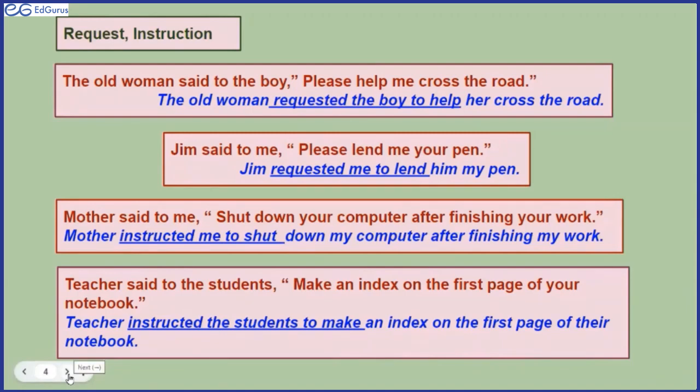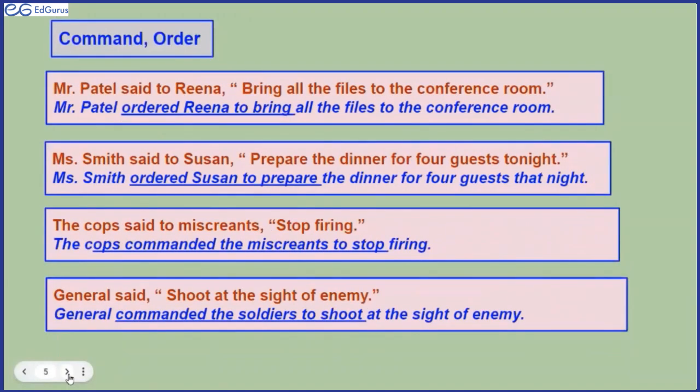Yes, ma'am. Okay. Now command and order. Mr. Patel said to Reena, bring all the files to the conference room. The statement clearly suggests Reena must be Mr. Patel's secretary or peon or some junior subordinate. So he is giving an order to Reena.